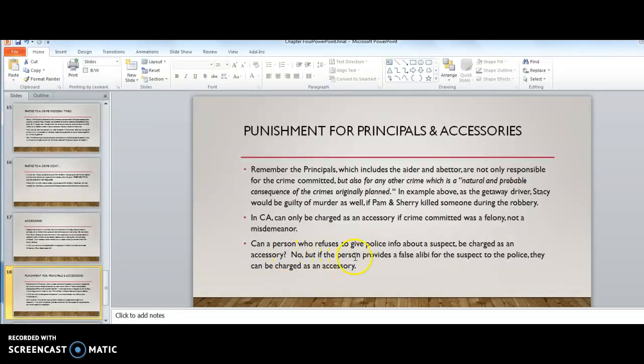Can a person who refuses to give police information about a suspect be charged as an accessory? No. But if that person provides a false alibi for the suspect to the police, they can be charged as an accessory.